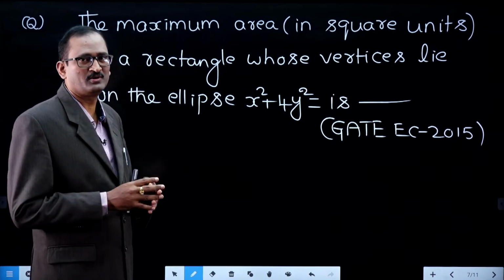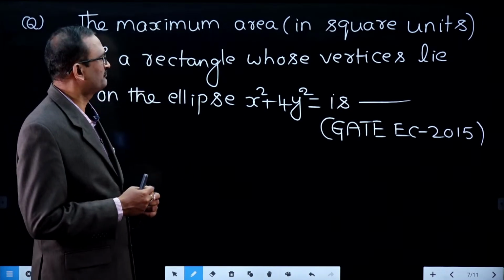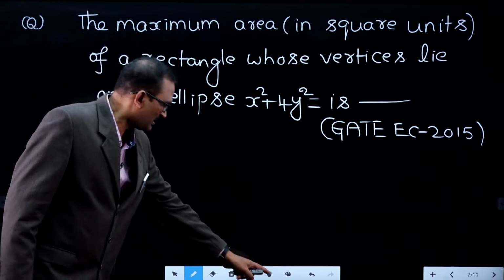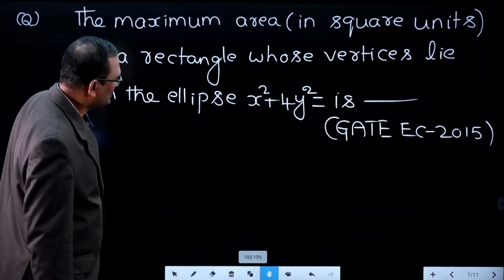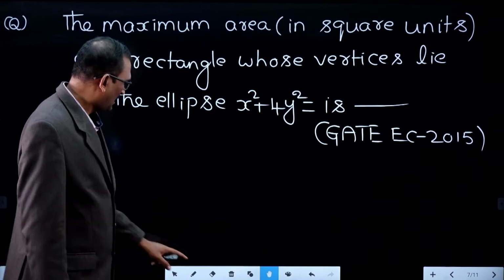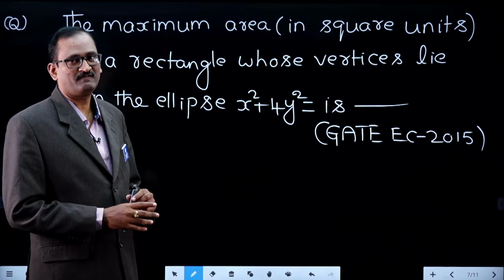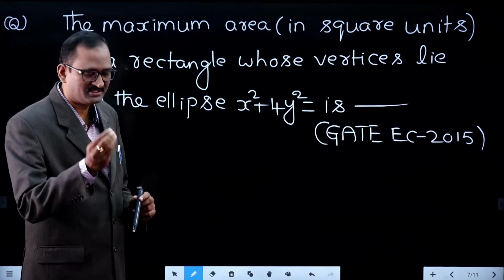Now we will do some problems to see how they ask questions in the GATE. Suppose, for example, this is a question given in the GATE. I teach the problem as per the procedure, as it is a standard result.